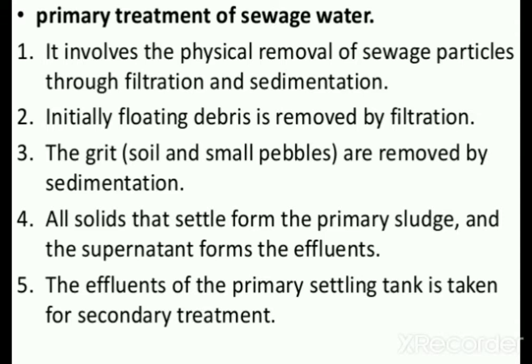Next, all solids that settle form the primary sludge, and the supernatant forms the effluent. Effluent here means factory waste, which is also sent into the drains. The effluent of the primary settling tank is taken for secondary treatment. Whatever material remains after the filtration and sedimentation processes is all taken into the secondary treatment to make less polluted water.